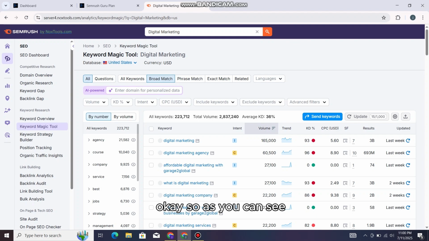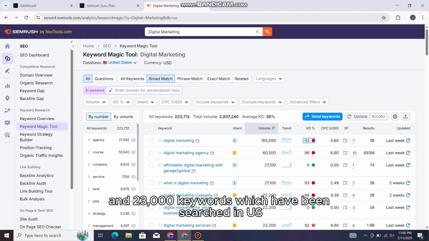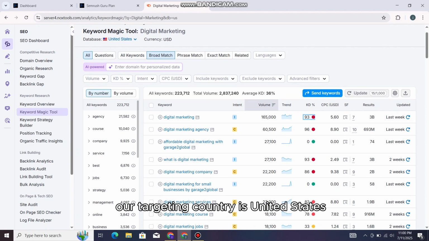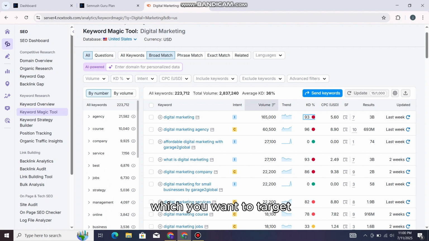Okay, so as you can see, there are approximately 223,000 keywords which have been searched in the US. Our targeting country is the United States. You can choose any country which you want to target.